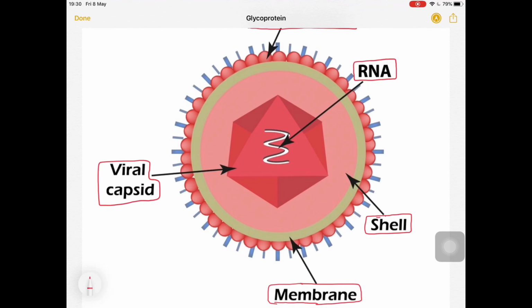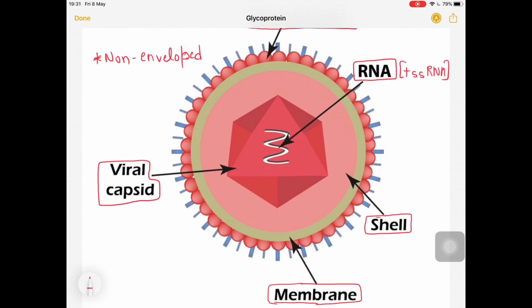Lastly, as genetic material, it has RNA, ribonucleic acid, which is positive sense single stranded. And one more thing, this is a non-enveloped virus.